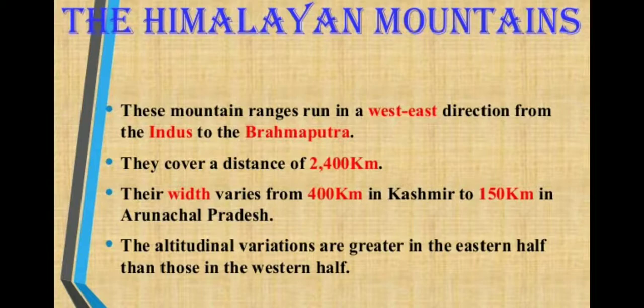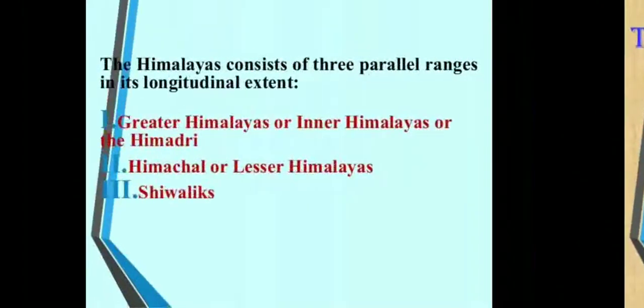This we have discussed in the previous chapter also, India's size and location, where it can be asked why there is a time lag. This is because of the distance. The altitudinal variations are greater in the eastern half than in the western half.